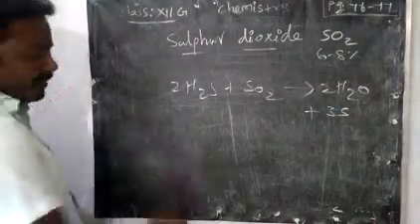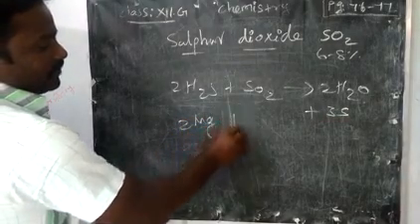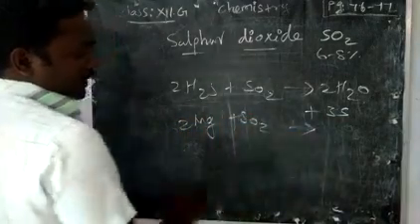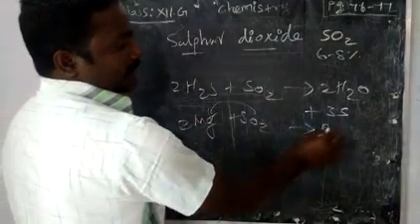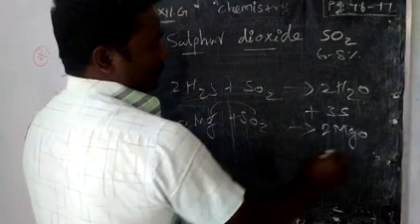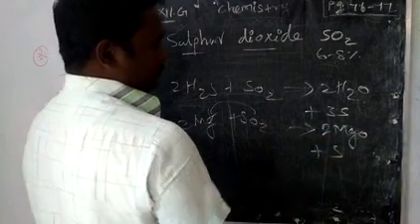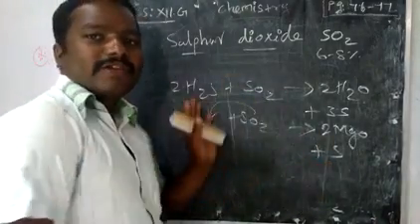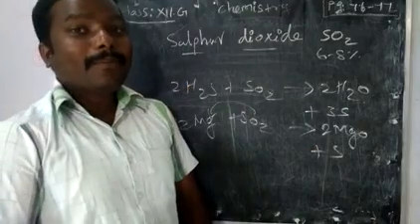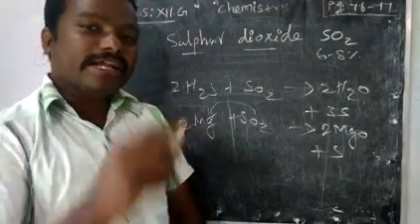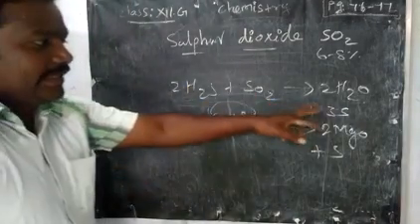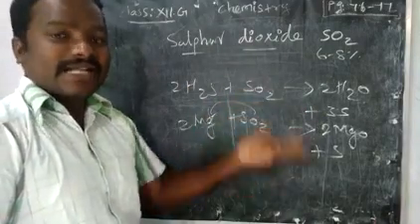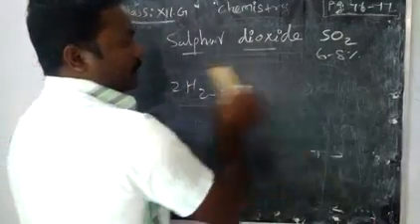If you take magnesium with SO2, it will produce magnesium oxide with sulfur. So sulfur reduces itself and oxidizes the other compound. It is a good reducing agent, though, because it is reduced in this reaction, but in the next reaction it will oxidize.